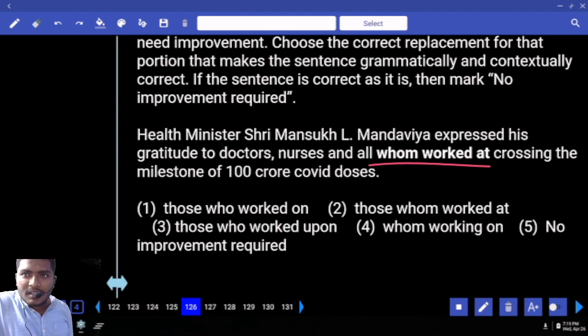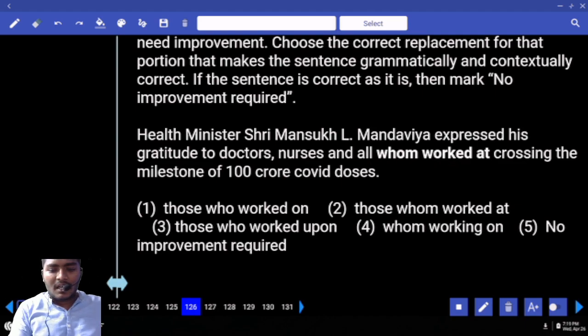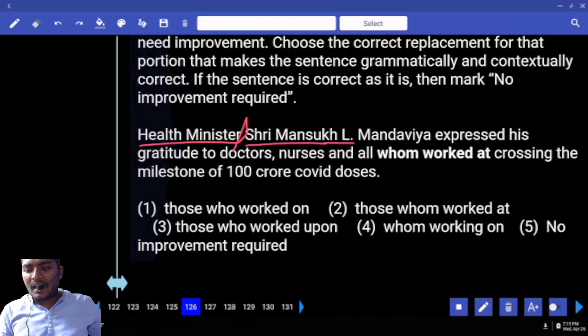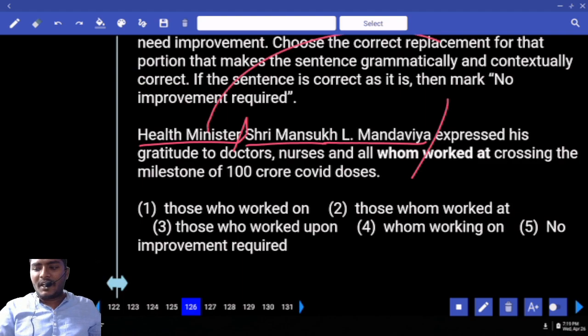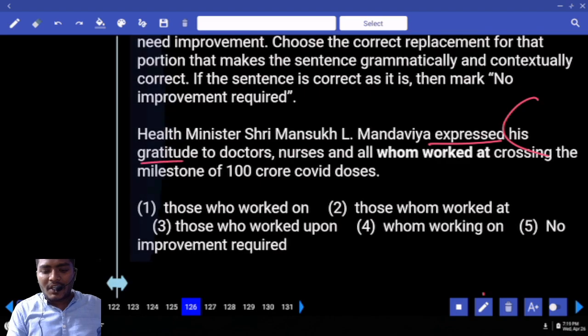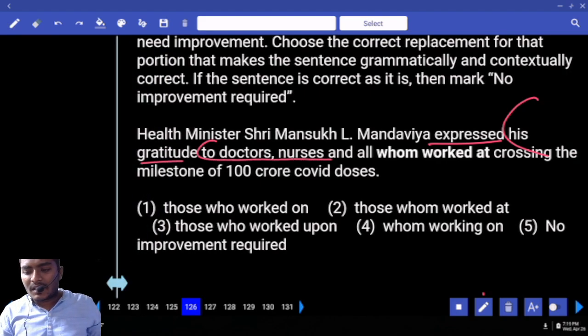Do you know what you are missing here? Some people are like express trains. They start here, stop there. There are pauses which you have to make in between the sentence. Otherwise it is meaningless. Health Minister. Who is that health minister? Sri Mansukh L. Mandaviya. This fellow, what did he do? He expressed, what did he express? Expressed his gratitude to doctors, nurses and all whom worked.